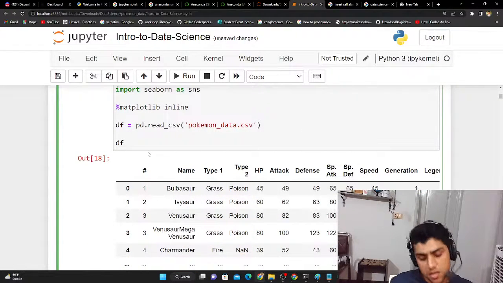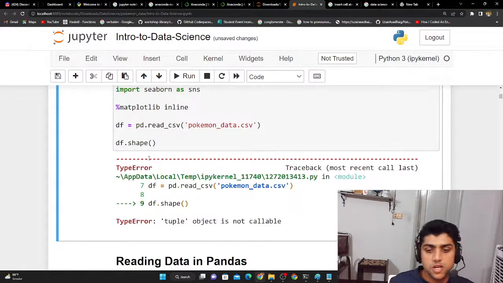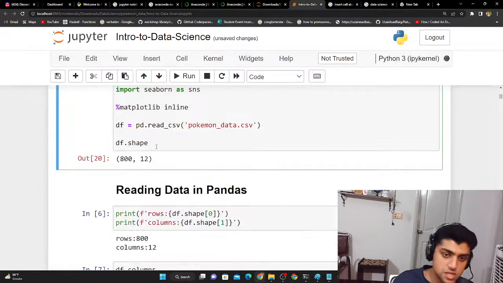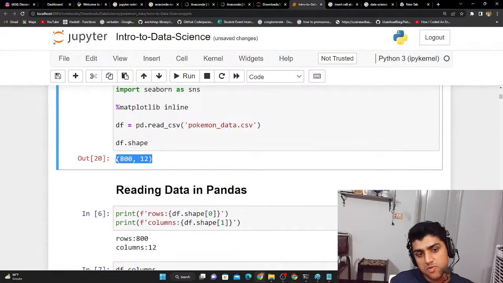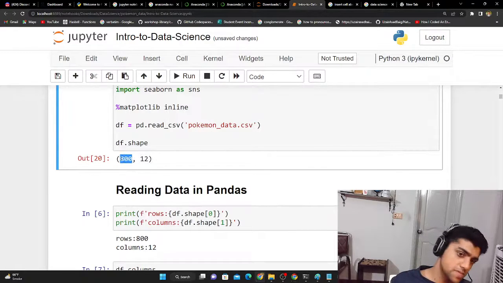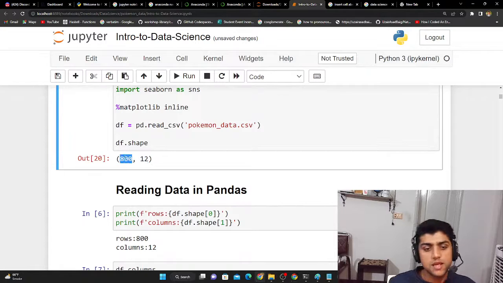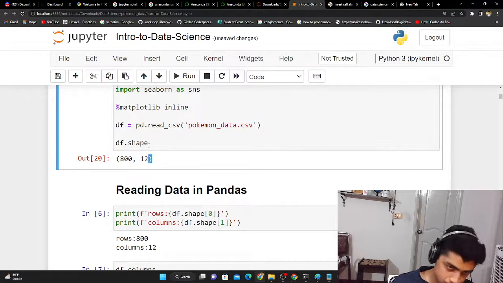What if I want it in some value format? To do that, I could simply say dataframe.shape. Okay? And if I run this, actually, this function doesn't exist. So what I have to do is just delete this and just write that. So now it returns a tuple for me. A tuple is basically an immutable set that is unchangeable and has this 800, 12.